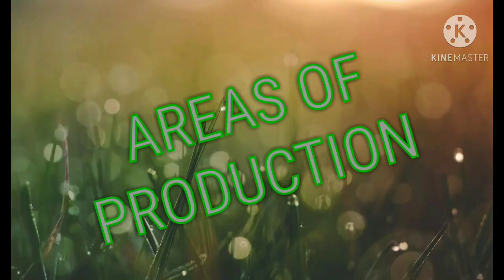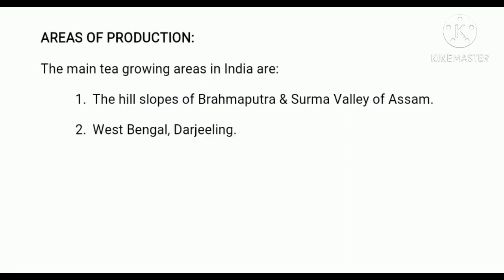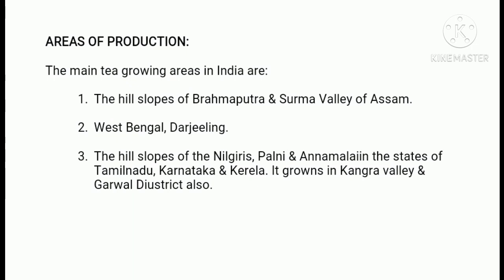Now, let us talk about the areas of production. The main tea growing areas in India are firstly, the hill slopes of Brahmaputra and Surma valleys of Assam. Next, West Bengal, Darjeeling. Thirdly, the hill slopes of the Nilgiris, Palni, and Annamalai in the states of Tamil Nadu, Karnataka, and Kerala. It grows in Kangra Valley and Garhwal district also.